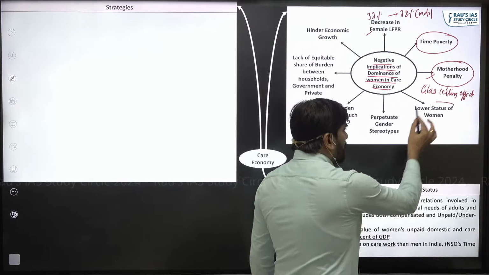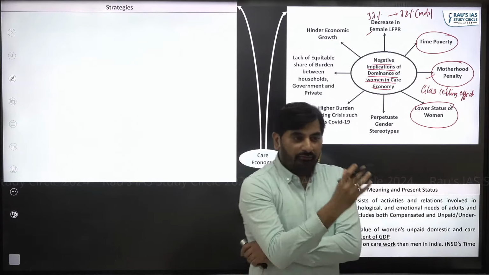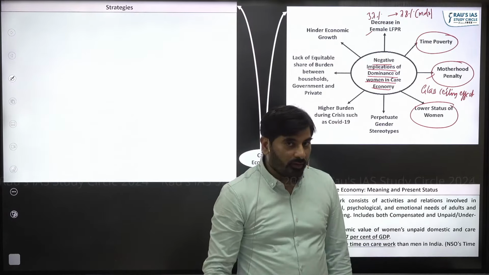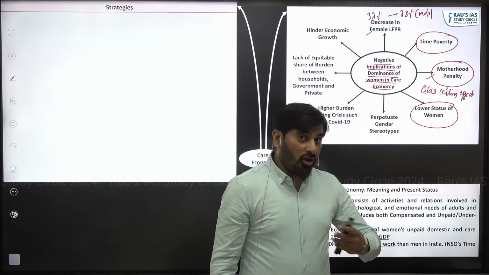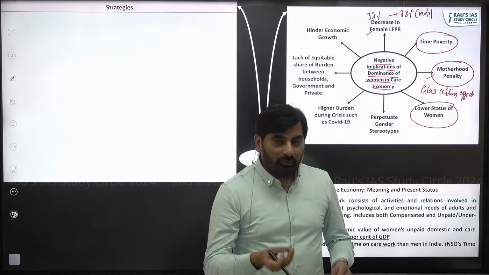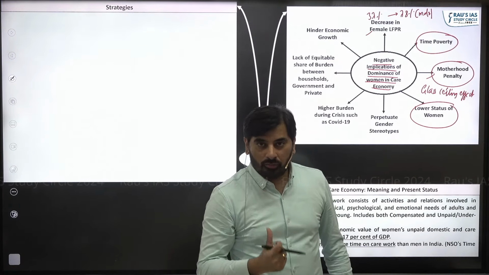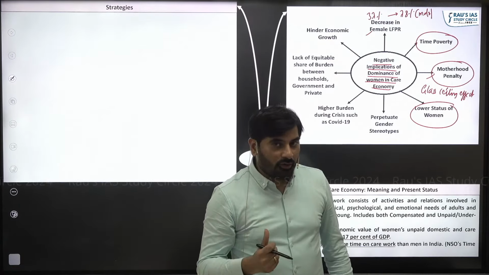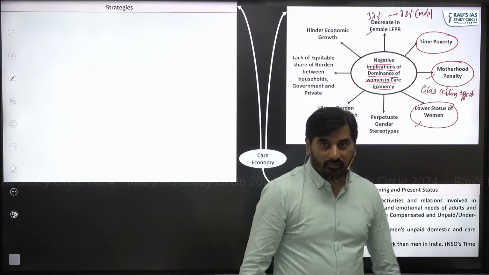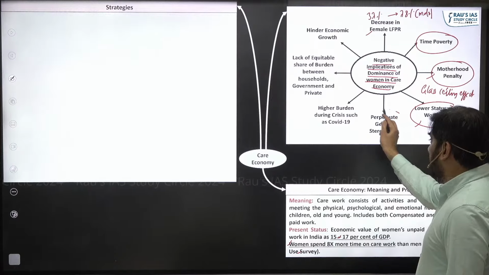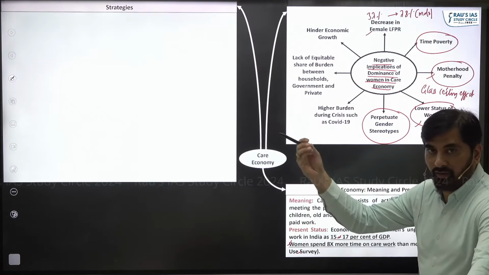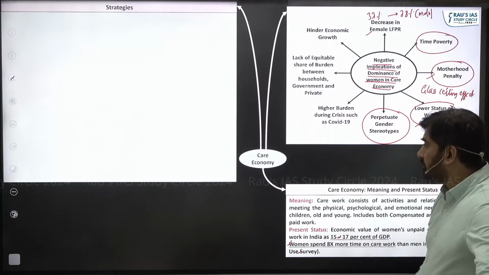The status of a member in a family depends upon how much they are contributing in terms of money. Women contribute a lot in terms of taking care of household duties. But the problem is we do not attach a monetary value to the contribution. Because we don't attach a monetary value to the contribution, the status of women in a family is quite less. It perpetuates the gender stereotype that care work should be done only by females.